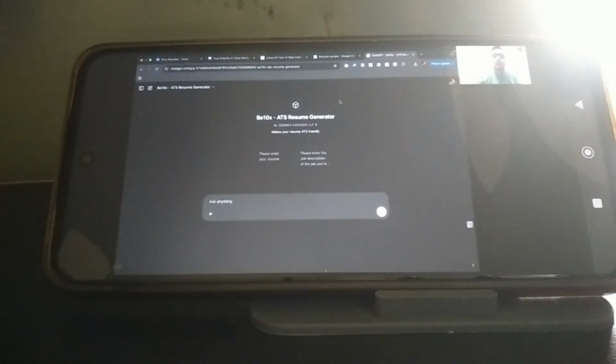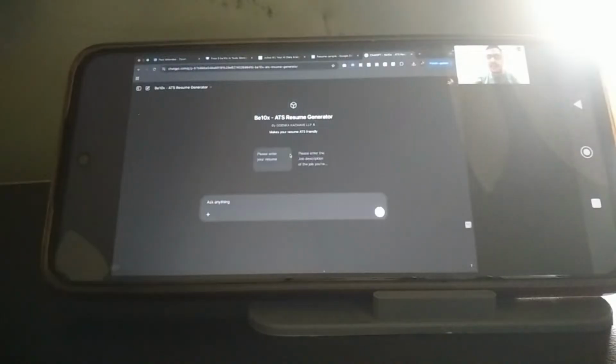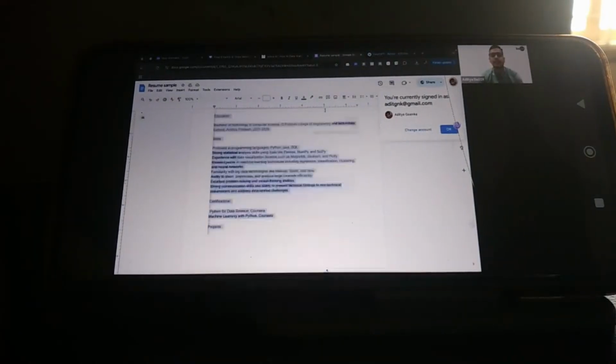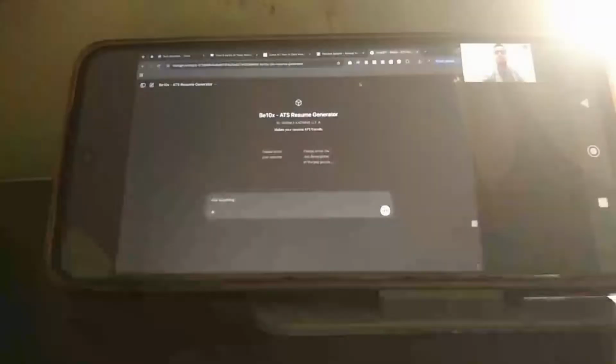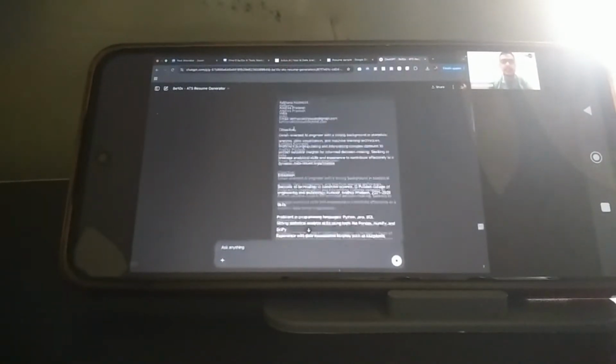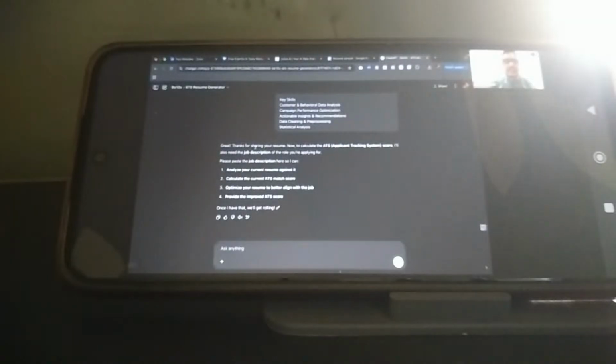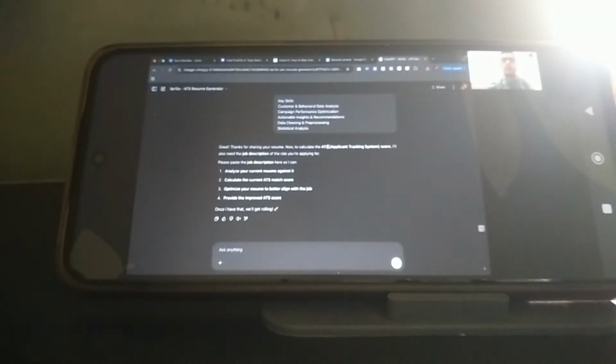So how does it work? Over here, it is asking you to please enter your resume. So we'll go over here and enter our own resume. I have this sample resume here with me, so I'll simply copy paste this sample resume and hit enter. I entered this sample resume. Now it says, thanks for sharing your resume. Now to calculate the ATS score, I also need the job description of the role you want to apply for.